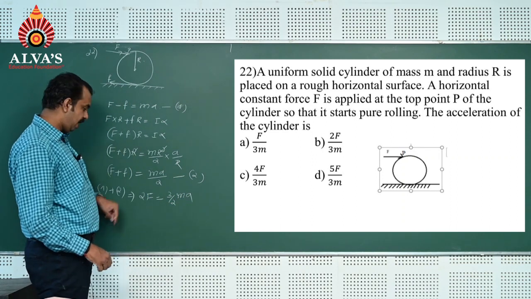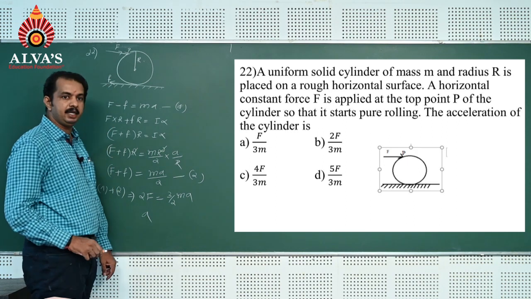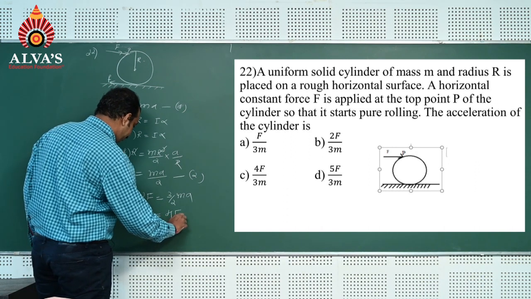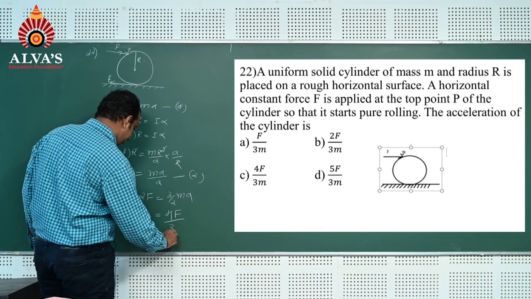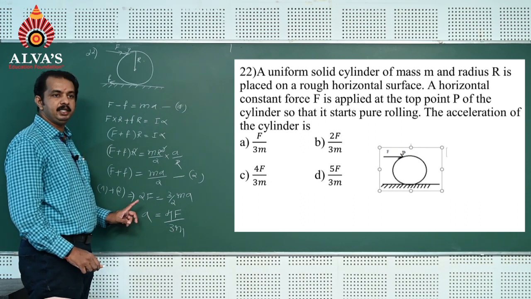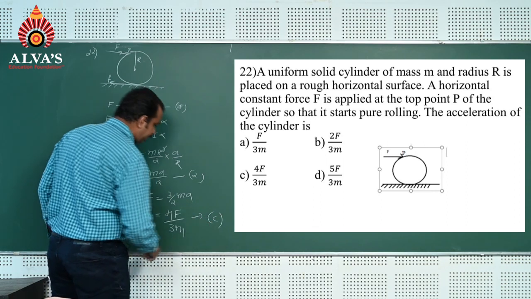In the problem, the acceleration of the cylinder is asked. So the acceleration of the cylinder a is equal to 4F divided by 3m. That means 4F divided by 3m is the correct option. Option C is the correct answer.